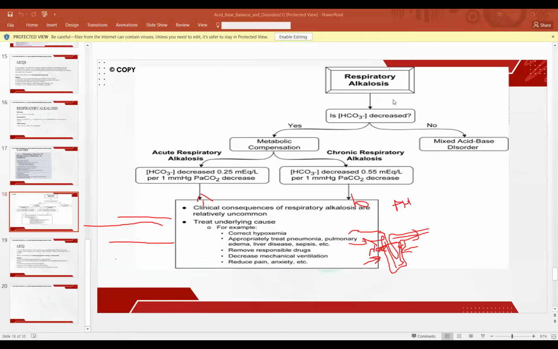Okay. So we do give them sodium benzoate, because it binds ammonia inside the body, and we are trying to clear the ammonia from the body. So we are trying to correct the hyperventilation of this child, the tachypnea of this child. In mechanical ventilation, you have to reduce the respiratory rate, and if it is because of pain, then you have to treat the pain. So you have to simultaneously correct the cause to treat the respiratory alkalosis.